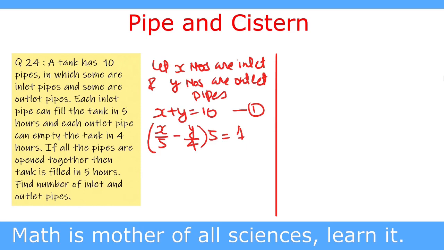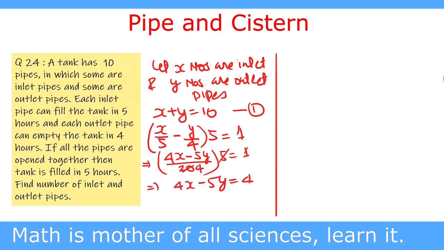So the LCM of 4 and 5 is 20. We solve like this. 5 divides 20 for 4 times, so this is 4x minus. 4 divides 20 for 5 times, so this is minus 5y upon 20, into 5, equal to 1. And 5 cancels 20 for 4 times. This gives 4x minus 5y equal to 4. This is our equation number 2. So we solve these equations.